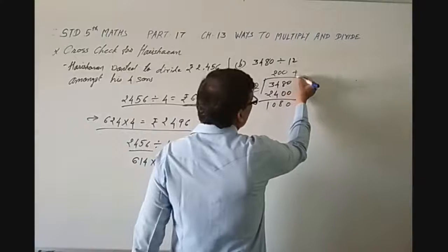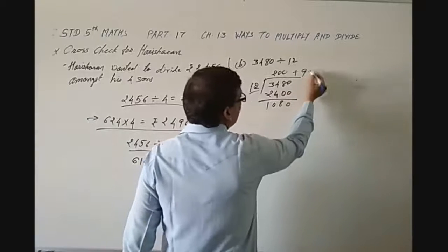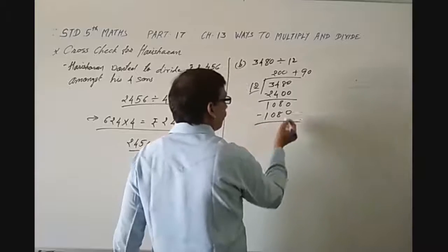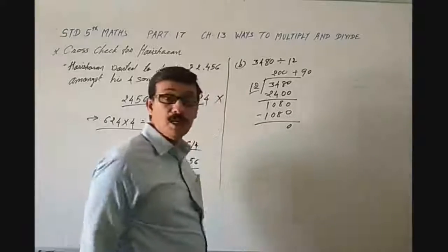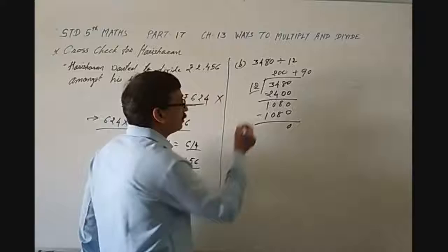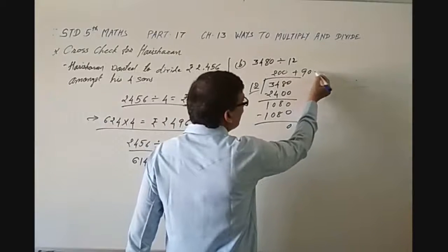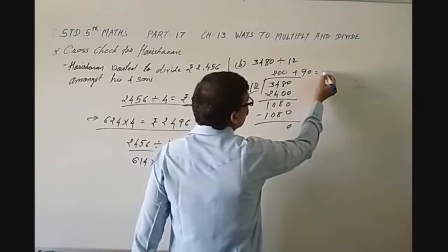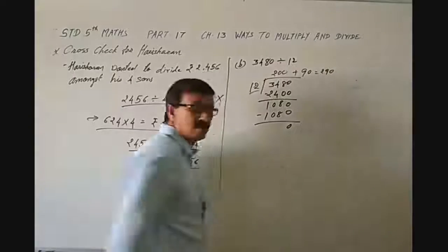So if we multiply by 90, then we will get 0. So now let's cross check. Now 200 plus 90 is equal to 290, isn't it?